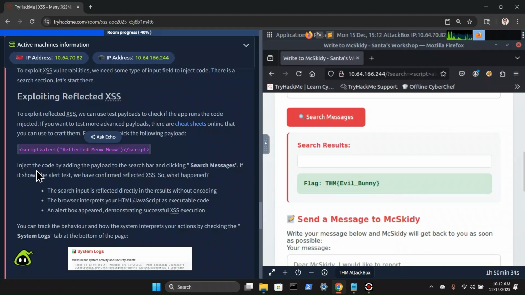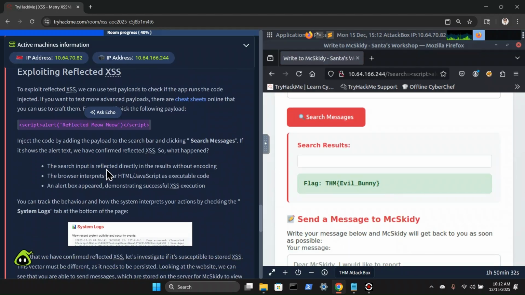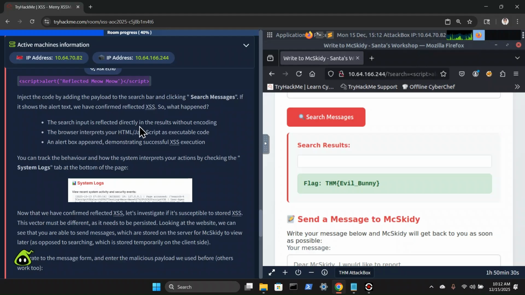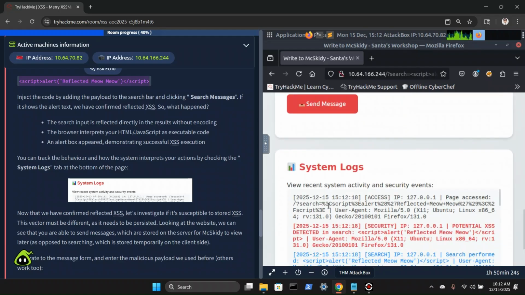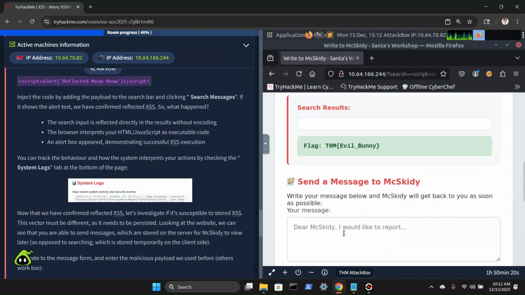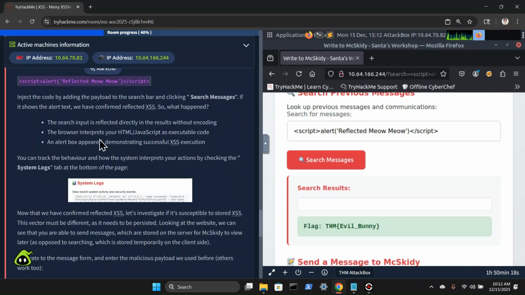Nice. Inject the code by adding the payload, which we did. The search input is reflected directly in the results without encoding. Okay, that was us. The browser interprets your HTML and JavaScript as executable code. An alert box appeared demonstrating successful XSS execution.